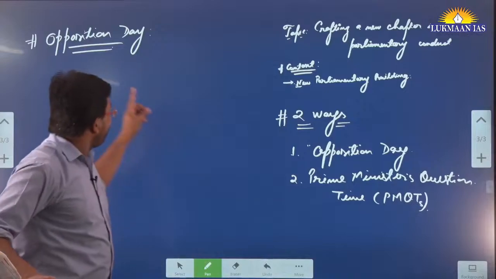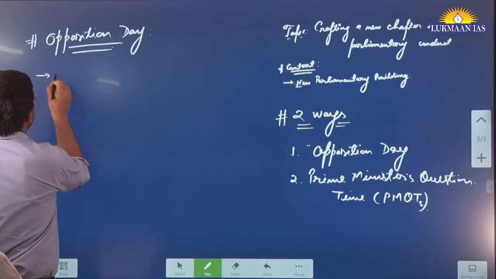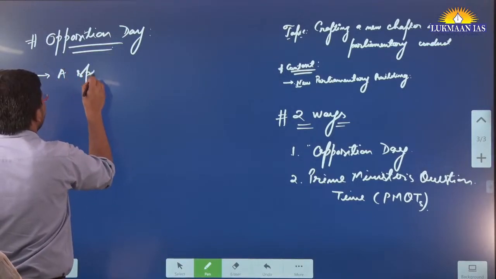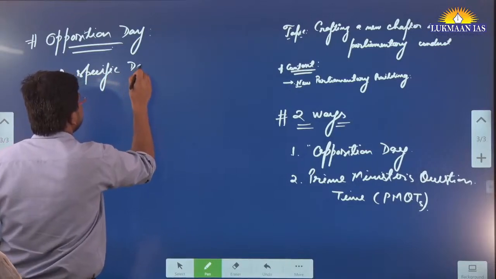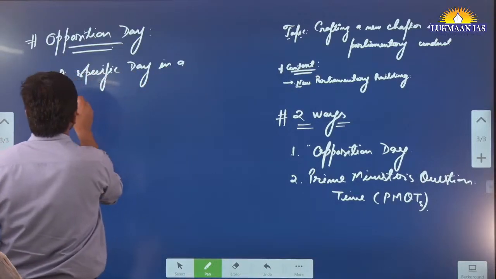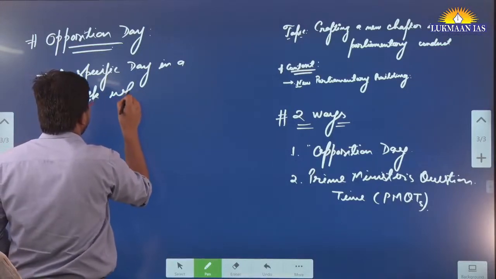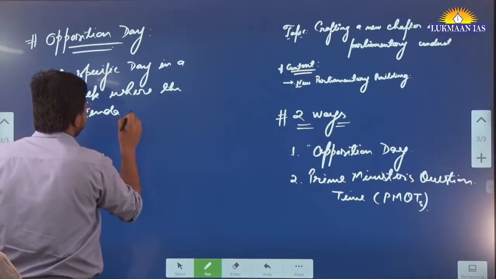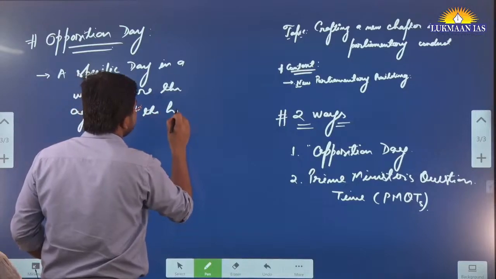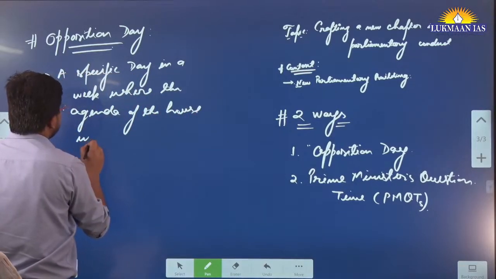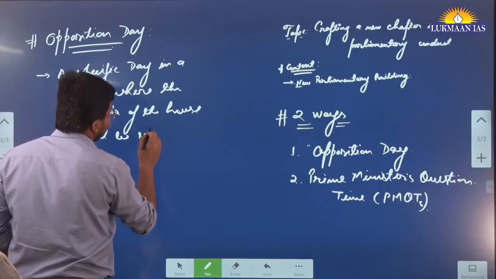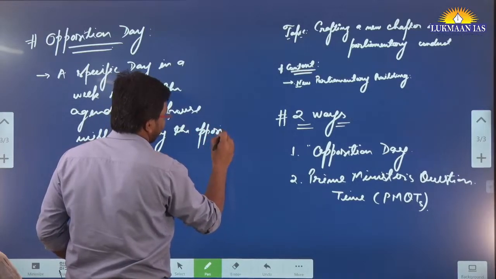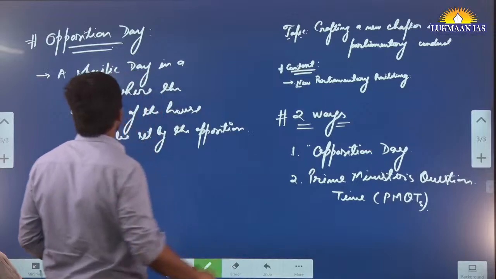So Opposition Day is a specific day in a week where the agenda of the house, meaning of the parliament, will be set by the opposition's demand, or by the opposition.